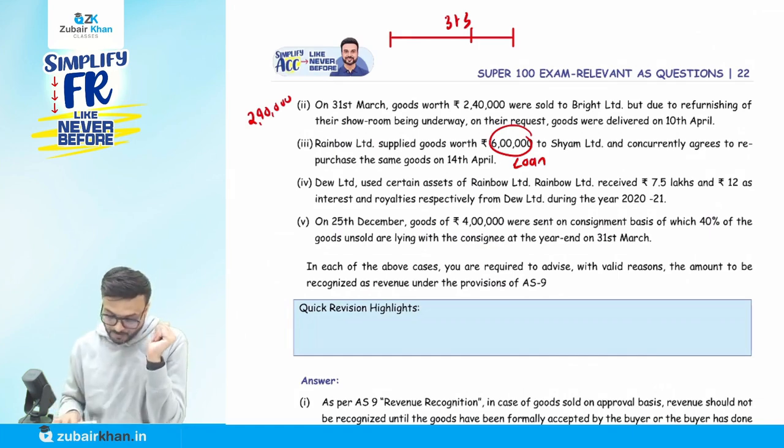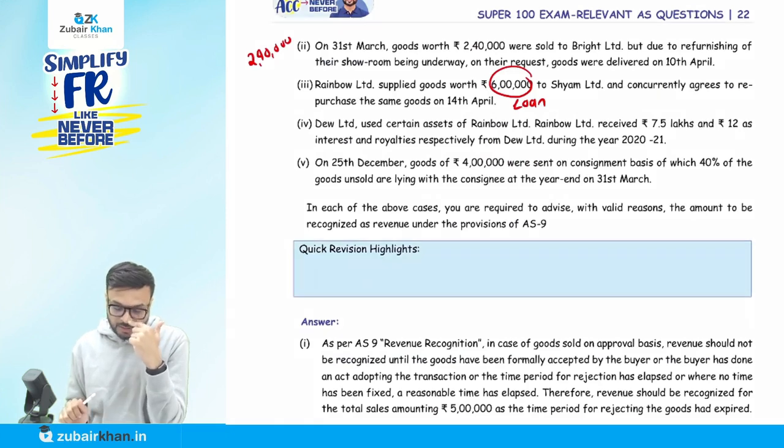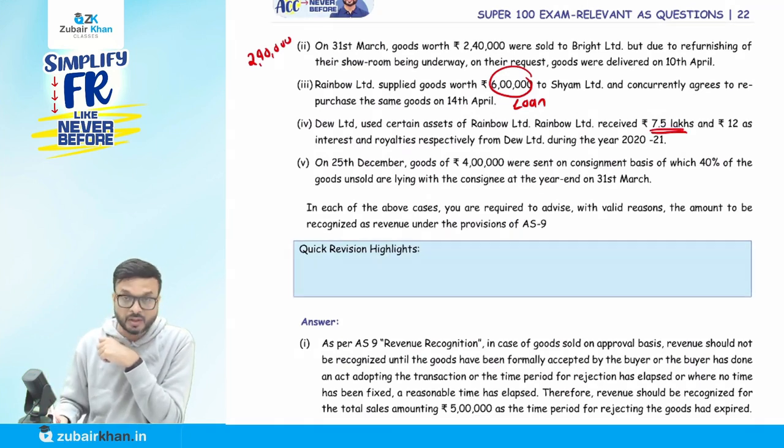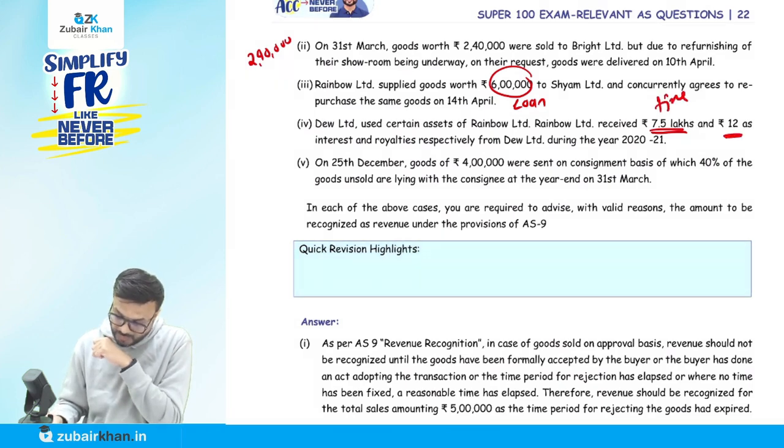Interest. Now, Due Limited uses certain assets of Rainbow Limited. Rainbow Limited received rupees 7.5 lakhs as royalty and rupees 12 lakhs as interest on time and outstanding amount. This interest and royalty will be recorded as what? On accrual basis. So simple.